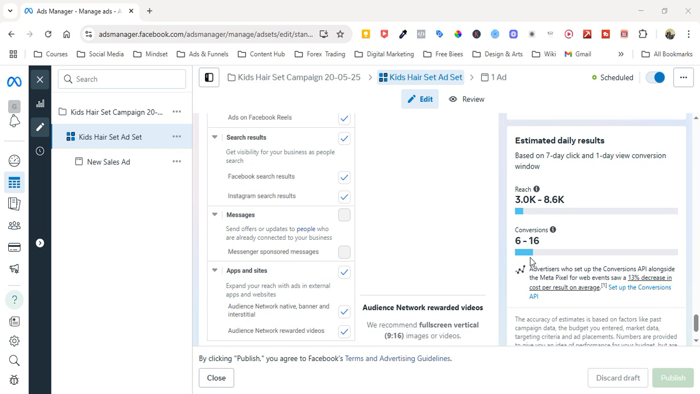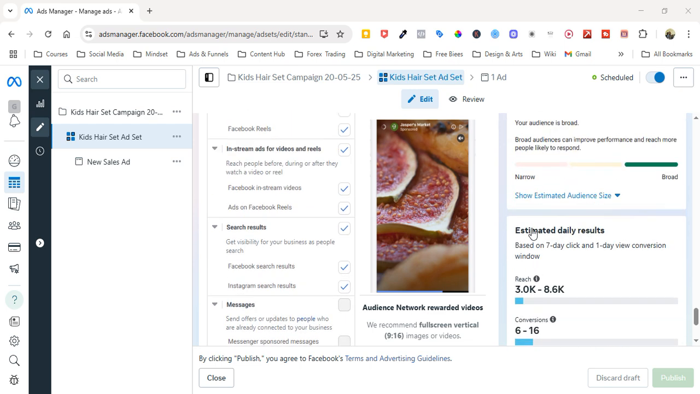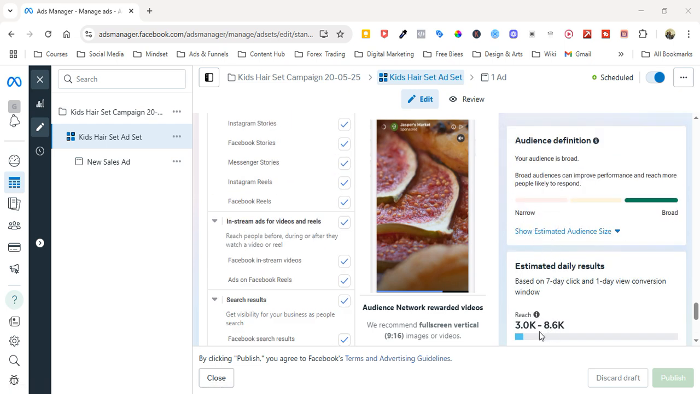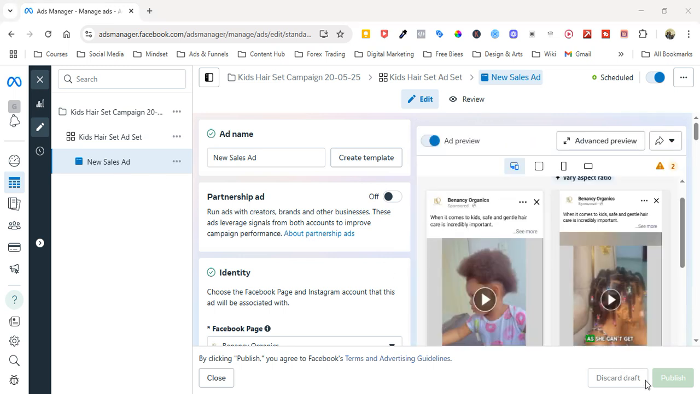And when we go, you see the conversion is between 6 to 16% per day. That is the estimated conversion of this ad looking at the audience. Now, when we go to the ad itself, you'll be able to see other things over there. So let's go to the ad itself, and it is loading now. We want to wait for the ad to load.